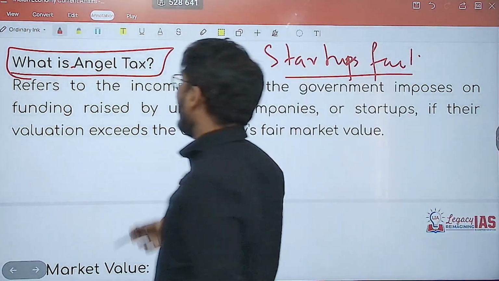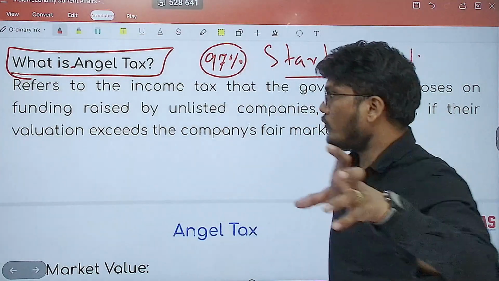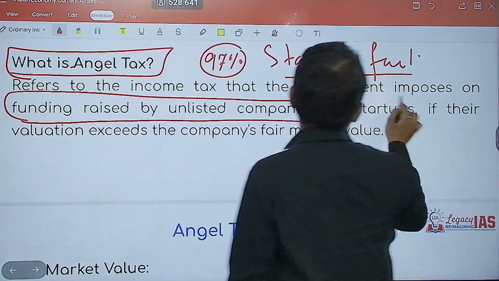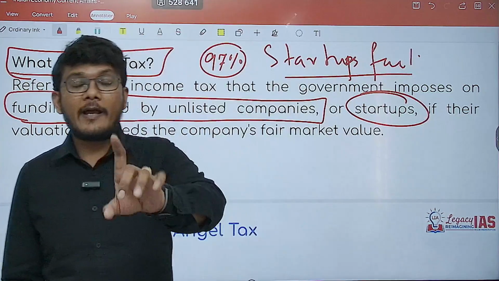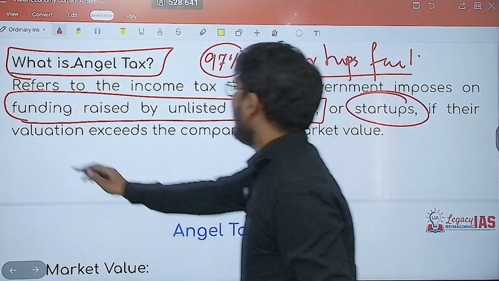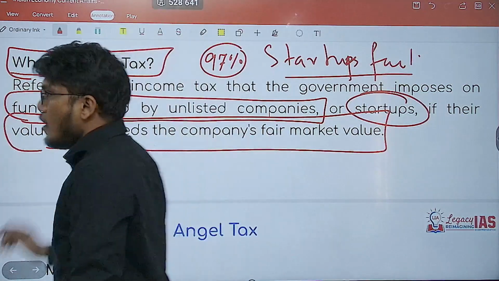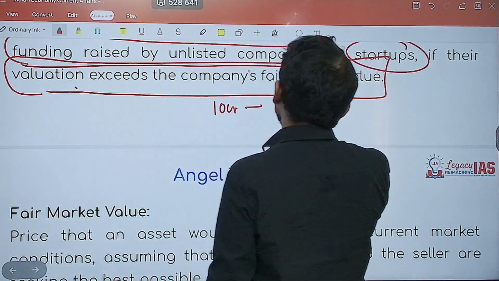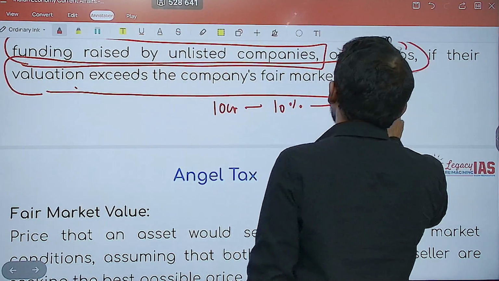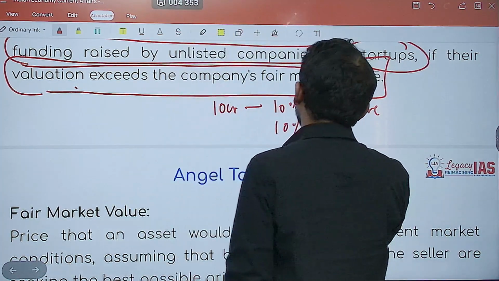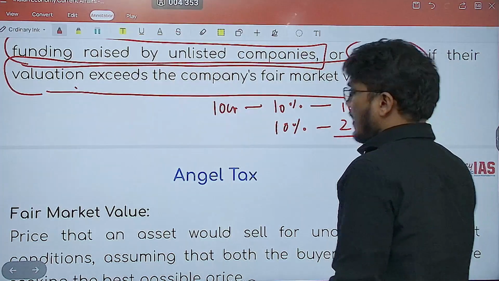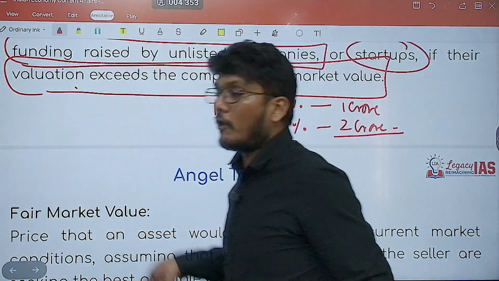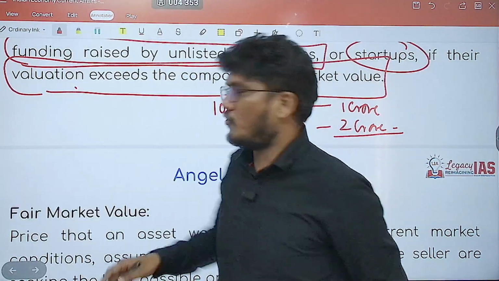Now, what was angel tax? It was the income tax that the government imposed on the funding raised by unlisted companies or startups, if the valuation exceeded the company's fair market value. So as per fair market value, let's say your company is worth 10 crore, so 10% of your company's share can be sold at 1 crore, but someone is ready to invest for 10% and give you 2 crore. This is above the fair market value, so you will be charged tax on this additional amount because you are getting more than what your market value is. This was the angel tax.